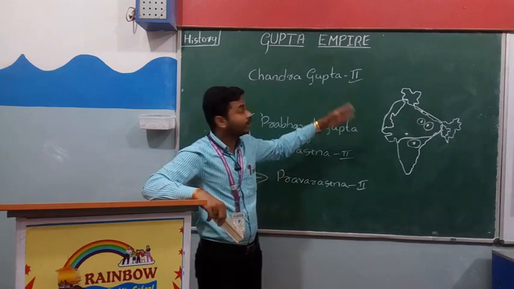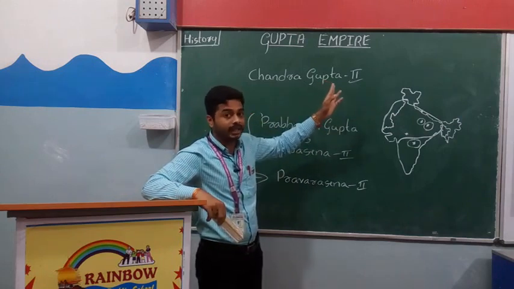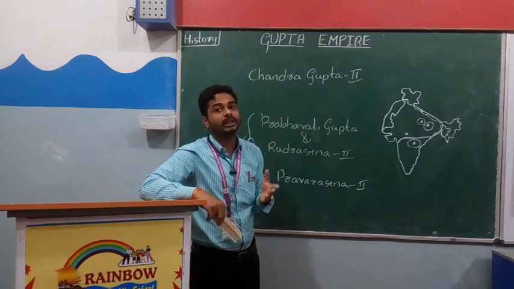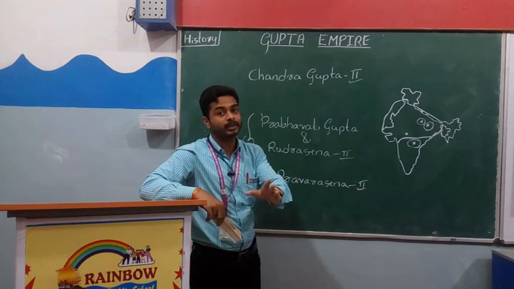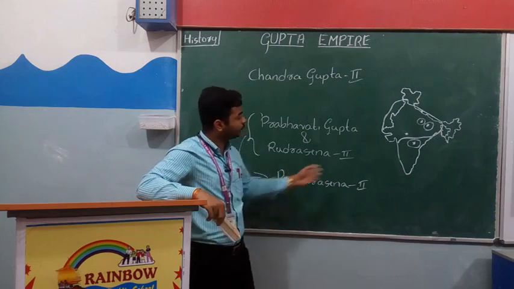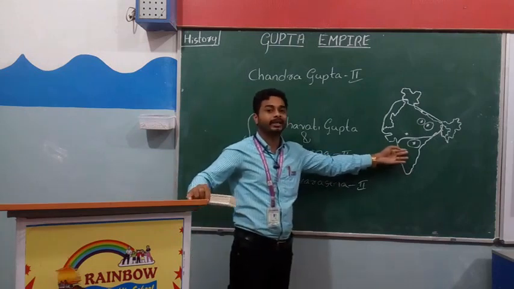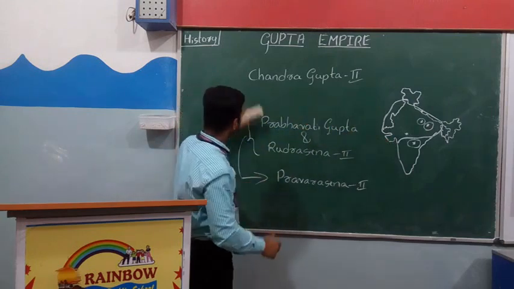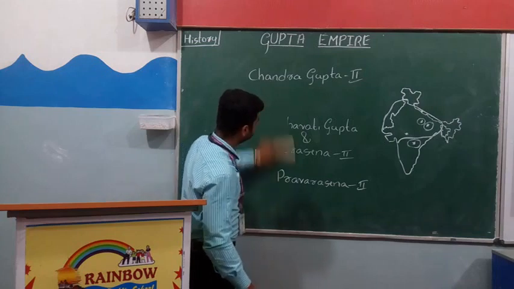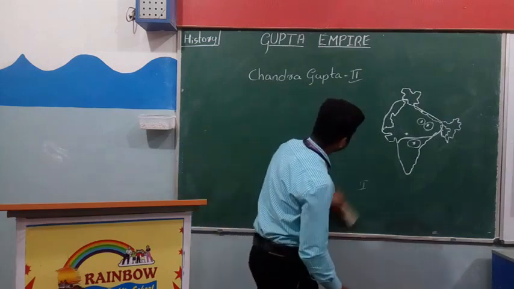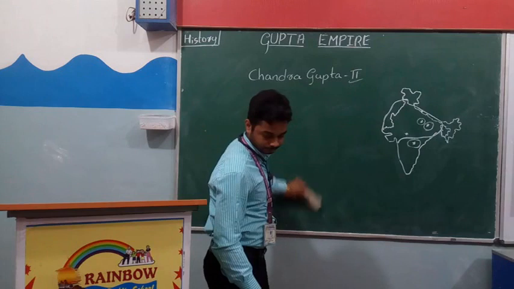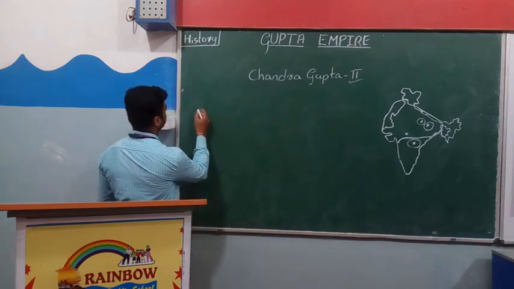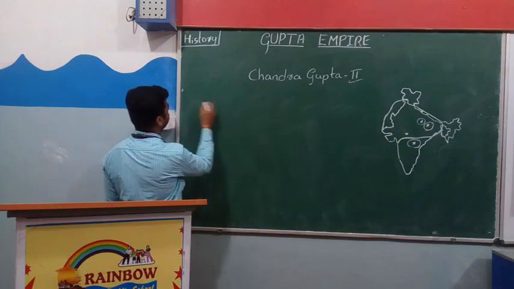Earlier he had married Kubera Naga, the princess of the Nagas. So without war, he got a relationship with the Nagas. In the same way, the Vakataka kingdom also came under the rule of Chandragupta II. I hope you have understood. So let us learn about his achievements, that means his conquests. First point: capture of Bengal. Chandragupta's achievements, okay?